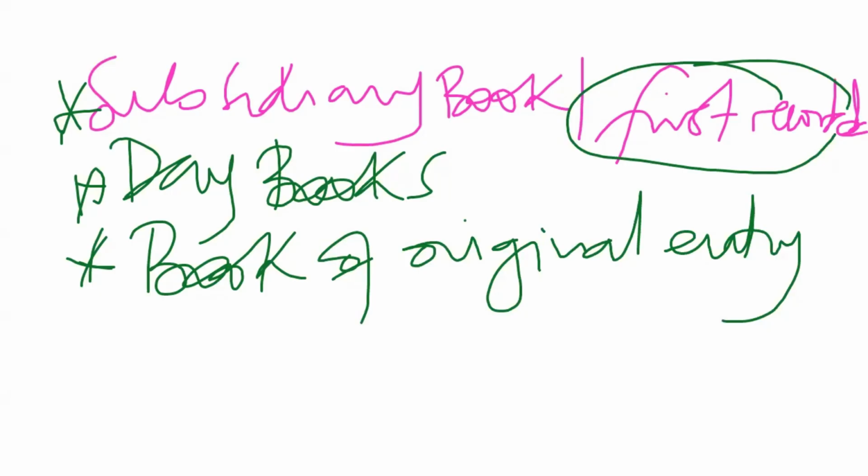Day books means a day, then a book. Something that happens on a daily basis where we record it. That book is a subsidiary book. And afterwards, after recording that information in that first book, we will then learn how to post transactions in the different ledger accounts. And that's what we are going to be doing.